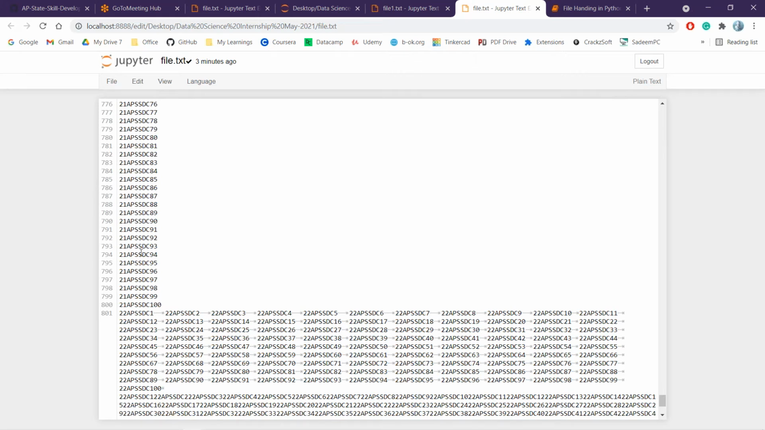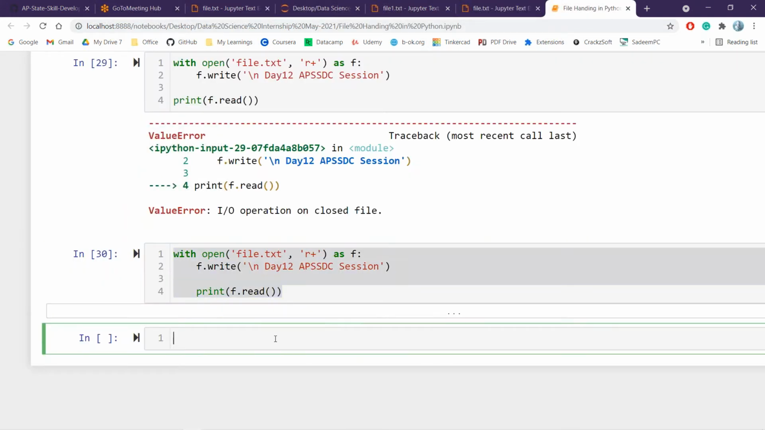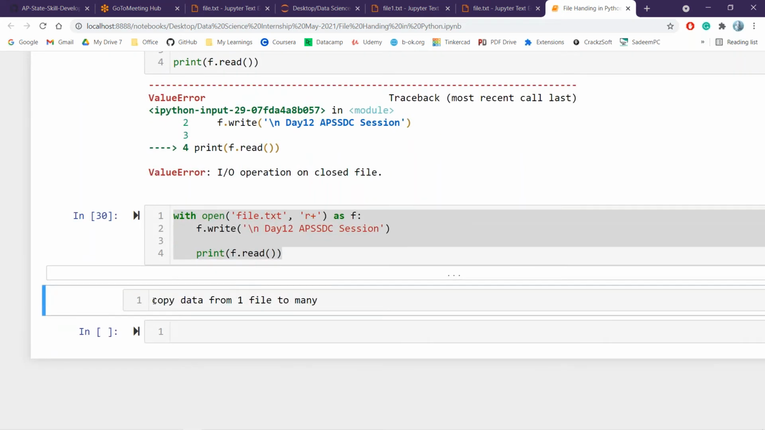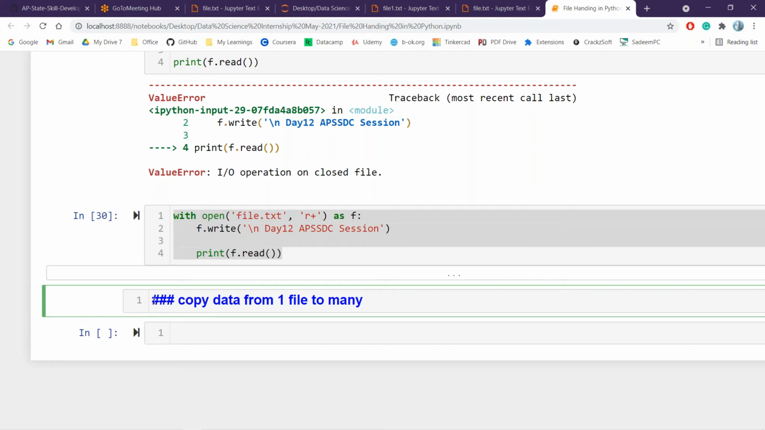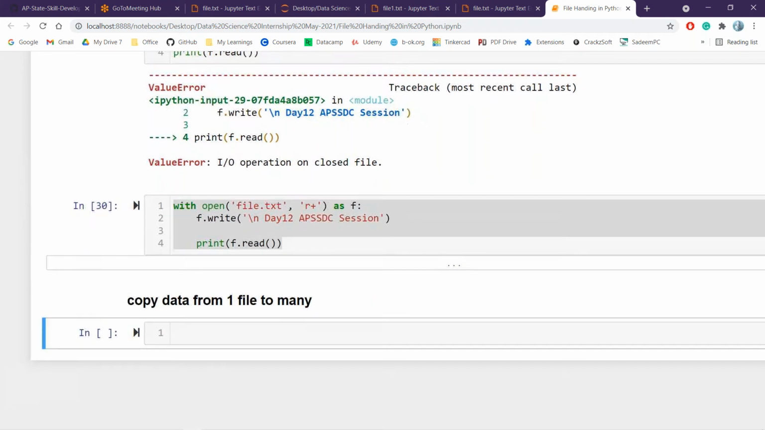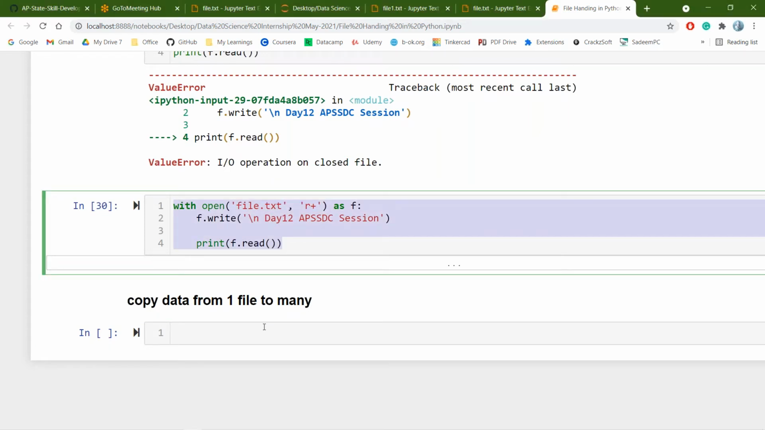For that purpose, I have to copy this entire data and write it to all the different files, which is nothing but copying data from one file to many. If you open only one file, it will be copying data from one file to one file. If you open many files, that data will be written to many files. Let me complete this and then we can conclude.